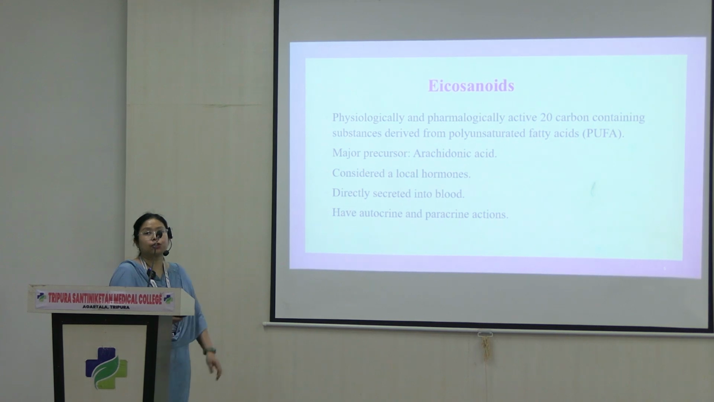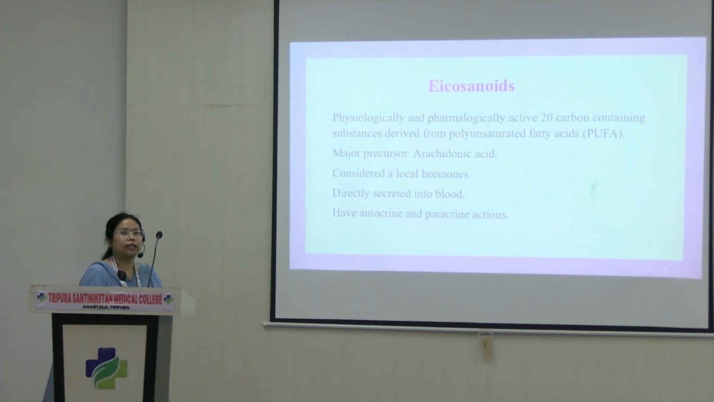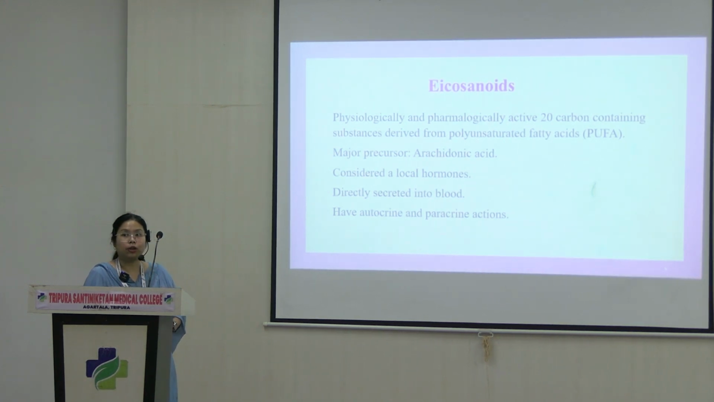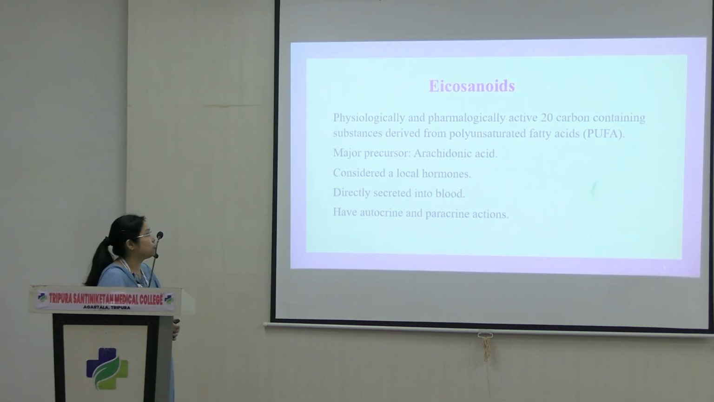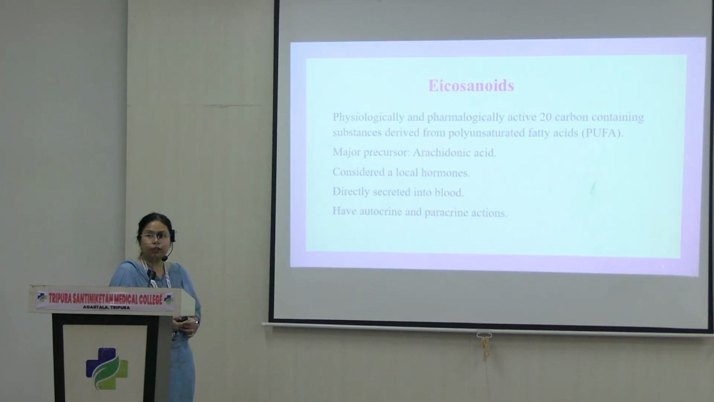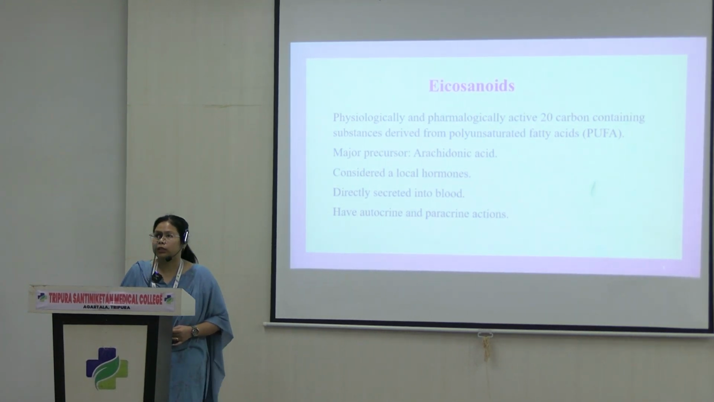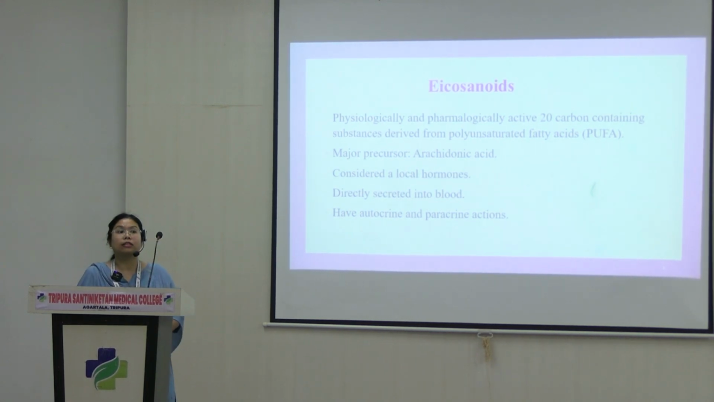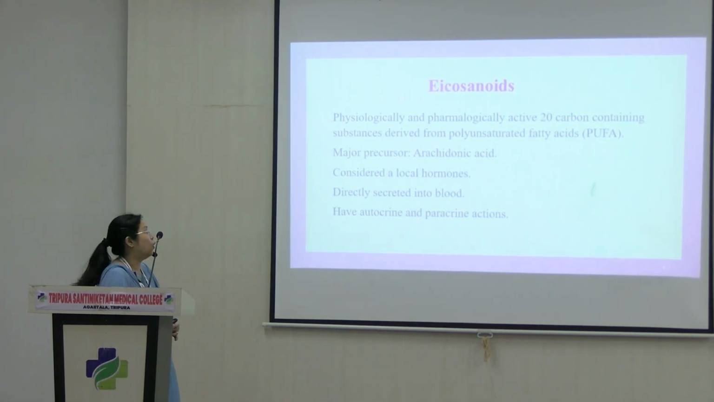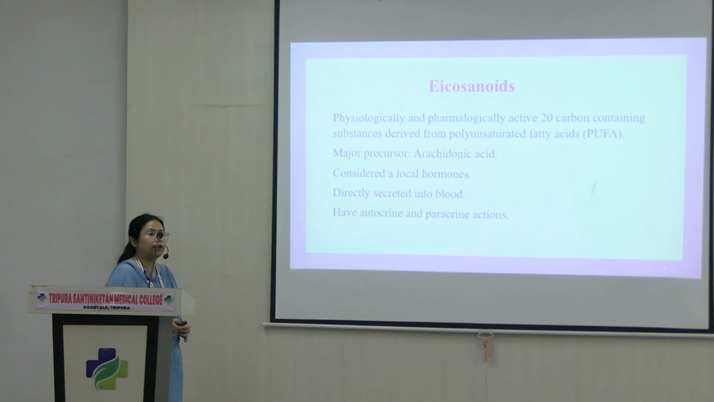So what are eicosanoids? They are pharmacologically and physiologically very active compounds. They are derived from polyunsaturated fatty acids, mostly from arachidonic acid. They are so powerful and have such biochemical and physiological value that they are even considered local hormones. They are secreted directly into the blood. They have no storage, and they also have autocrine and paracrine function.